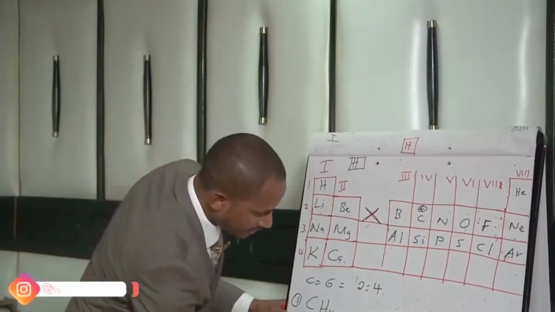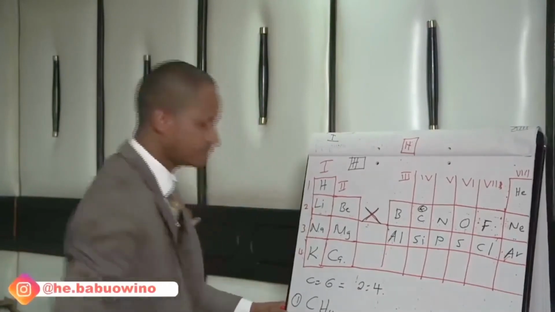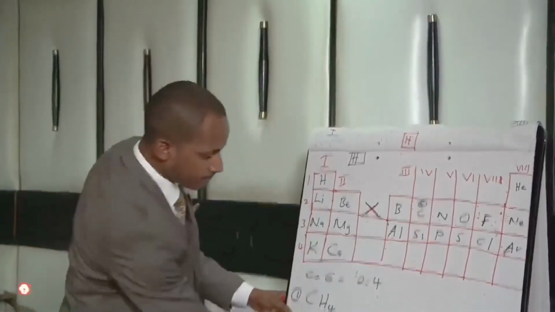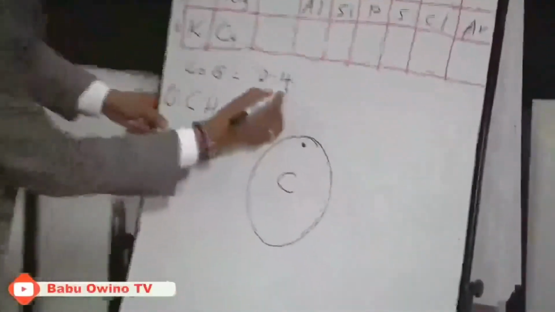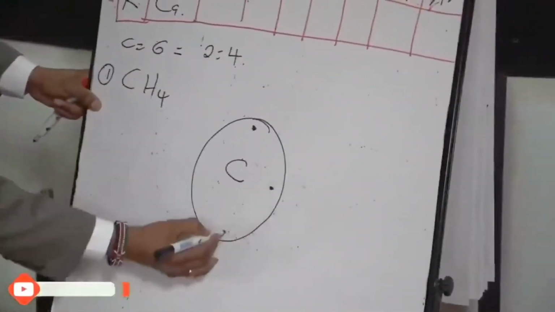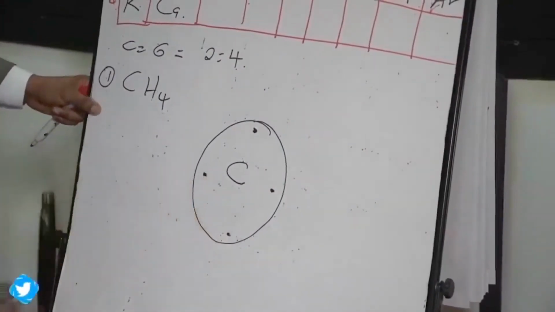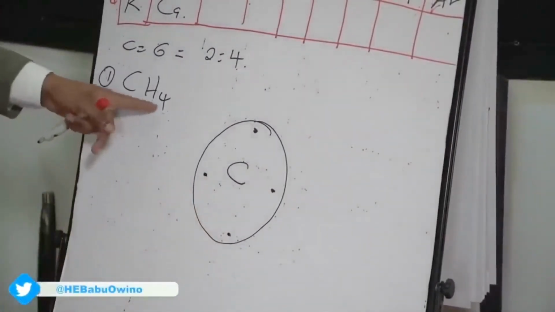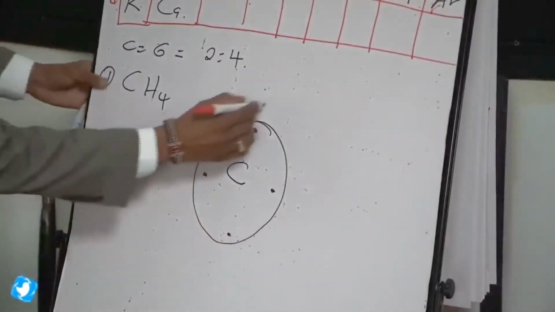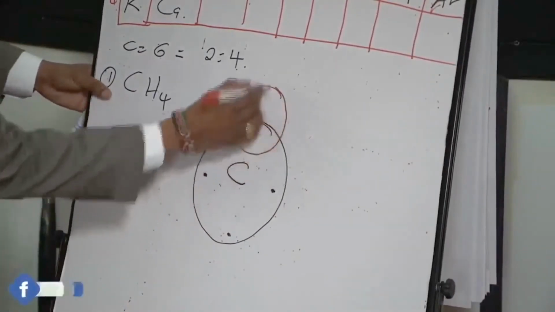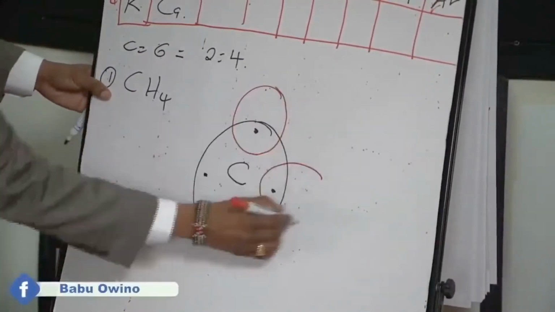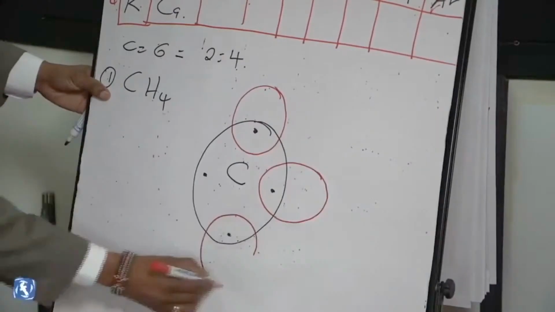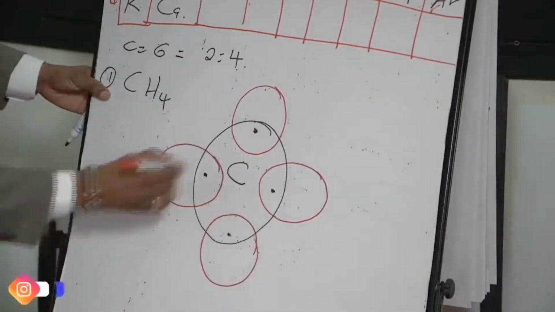So we have that carbon. Then carbon already has 4 electrons here: 2, 3, 4. Identify them. Then we need 4 hydrogen atoms. So when we have hydrogen, I'm using different pens so that at least we can differentiate.